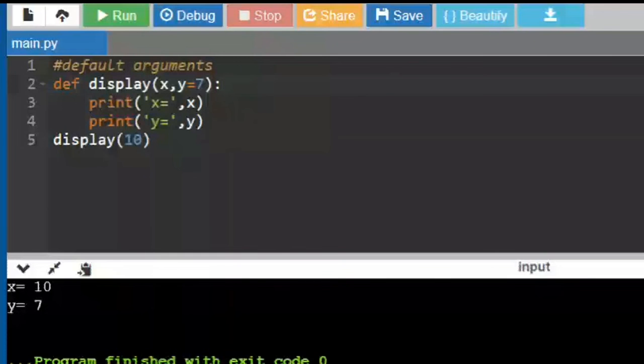Can you hear me, girls? Yes, ma'am. Right. So inside the display function, I am trying to display x and y. This is the function call. Inside the function call, I just passed 10. To which variable of the display function will 10 be assigned? To x, ma'am. 10 will be assigned to x. So that's why I got x is equal to 10. Since I didn't pass any other argument in the function call, it will consider the default value of y.